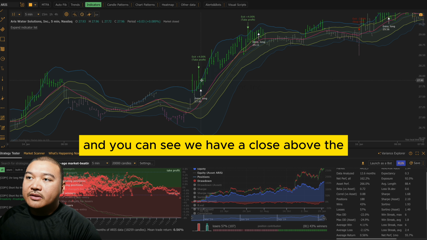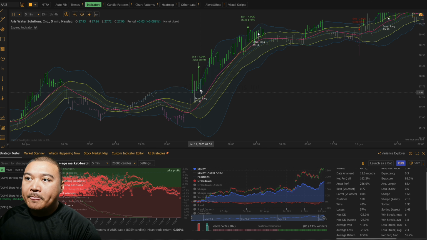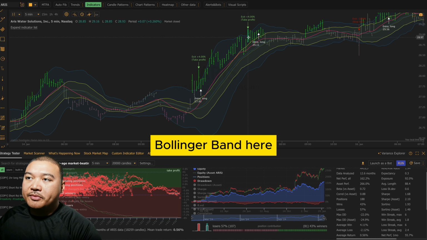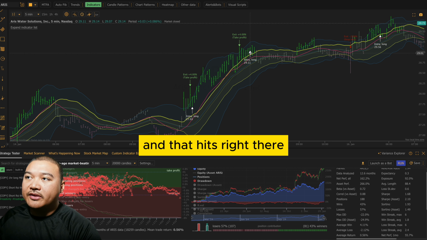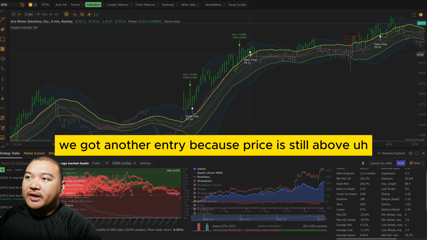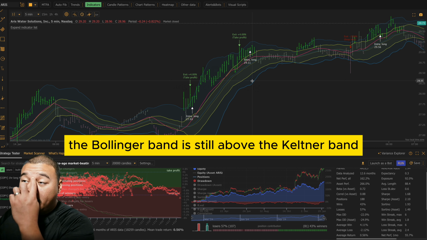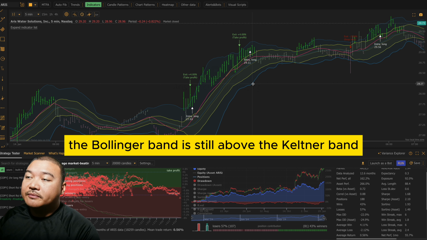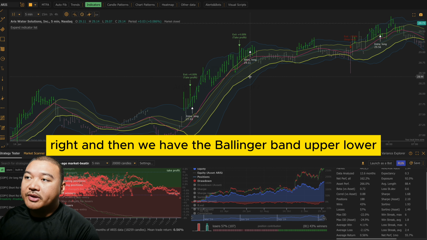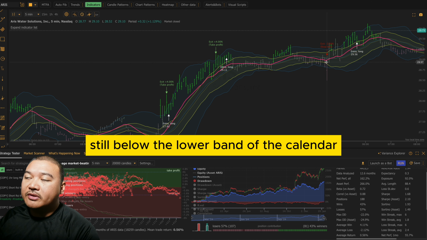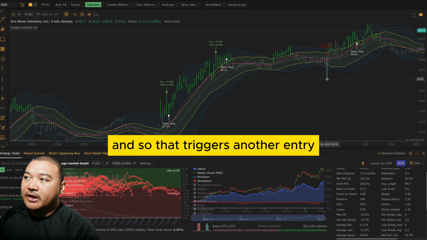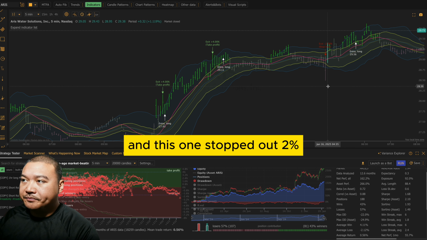And you can see we have a close above the Bollinger Band here. We're going to target 4% from the entry price, and that hits right there. Then, following, we got another entry because the Bollinger Band is still above the Keltner Band, and the lower Bollinger Band is still below the lower band of the Keltner, so that triggers another entry. And this one stopped out at 2%.